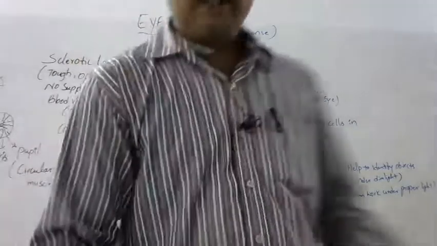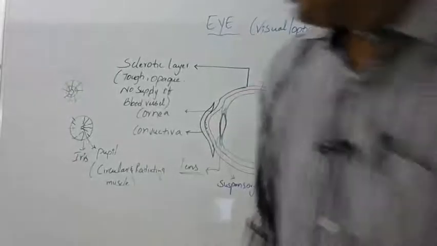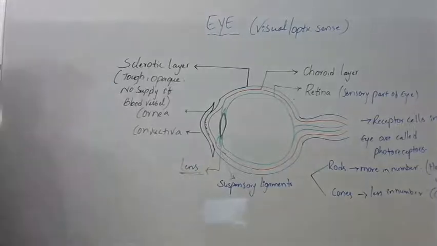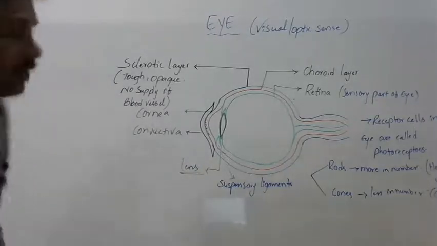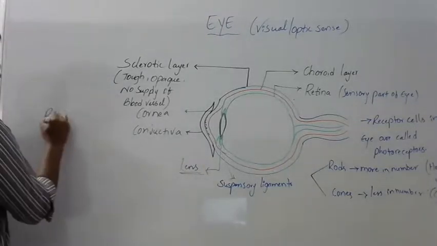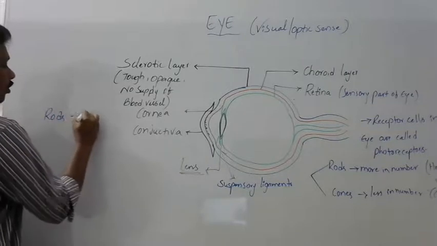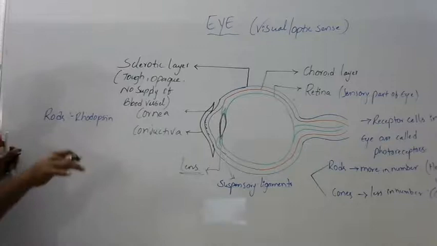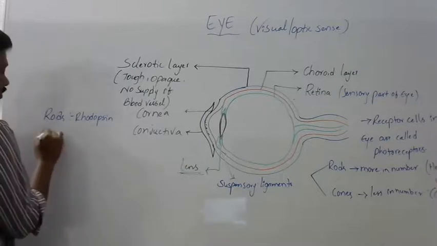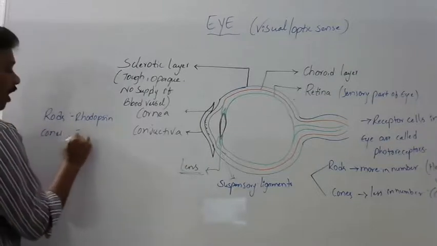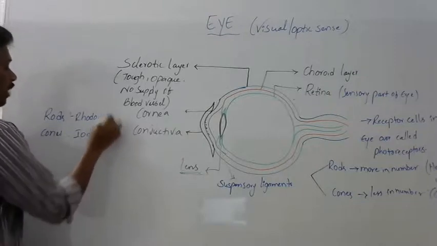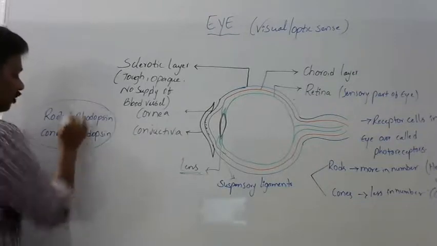Now, these rods and cones secrete specialized pigments called rhodopsin and iodopsin. Rods secrete rhodopsin, a photosensitive pigment. Cones secrete iodopsin. These two are photosensitive pigments.